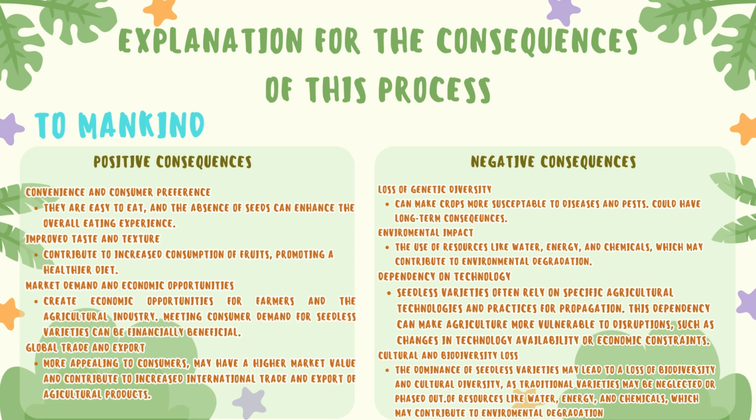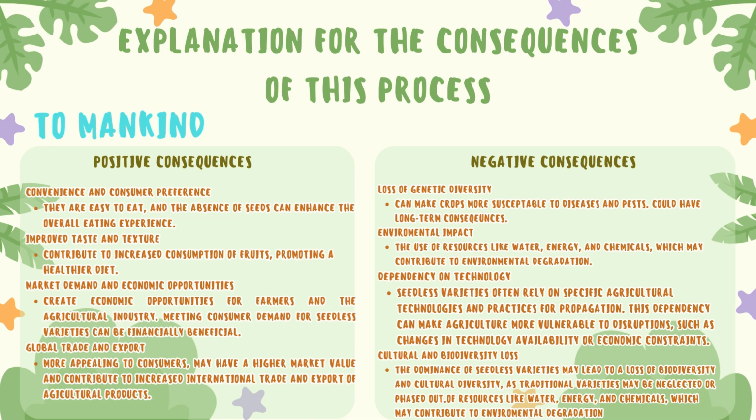Third, we have dependency on technology. Seedless varieties often rely on specific agricultural technologies and practices for propagation. This dependency can make agriculture more vulnerable to disruptions such as changes in technology, availability, or economic constraints.